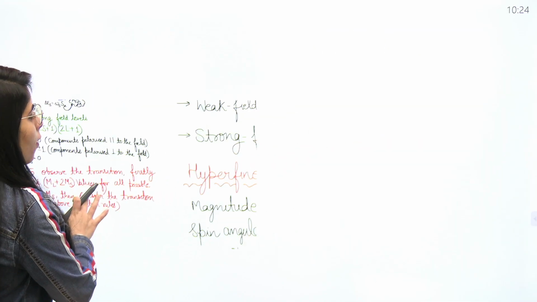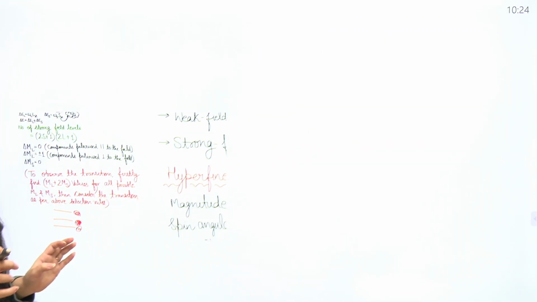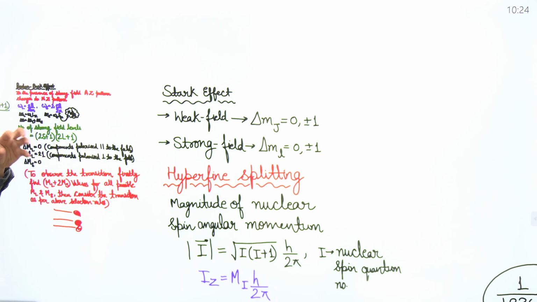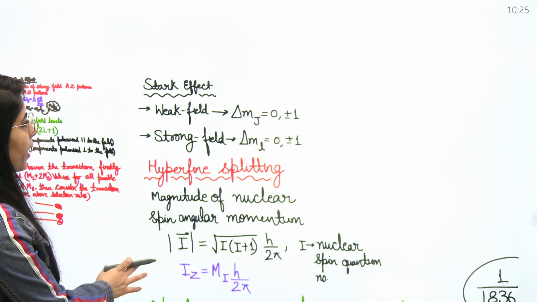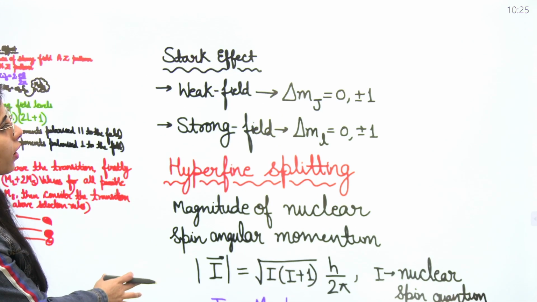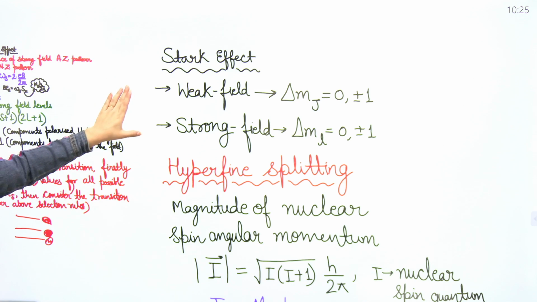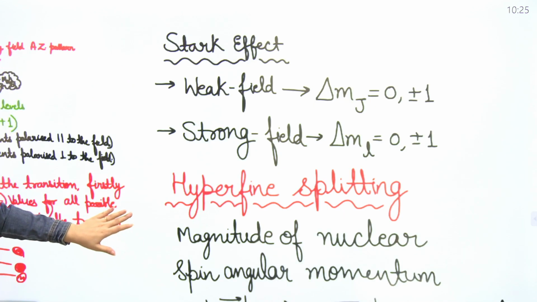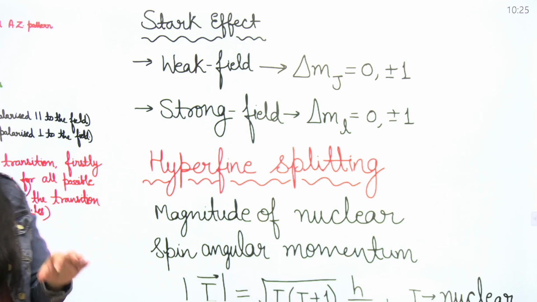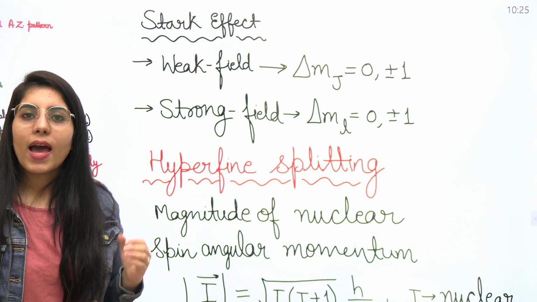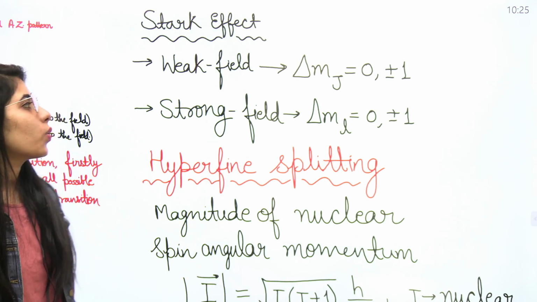Next point, after the Paschen-Back effect. In the Paschen-Back effect, mainly selection rules and interaction energy, along with the omega value and all these things, whatever are important, we have mentioned here. Now, next is the Stark effect. Its selection rules are the same as the Zeeman effect.